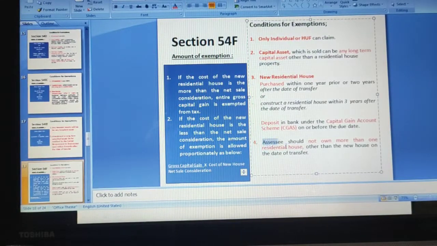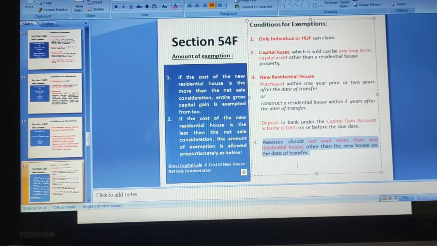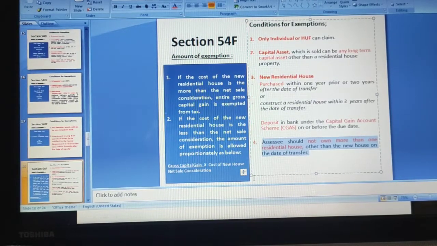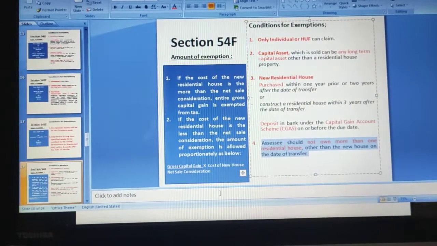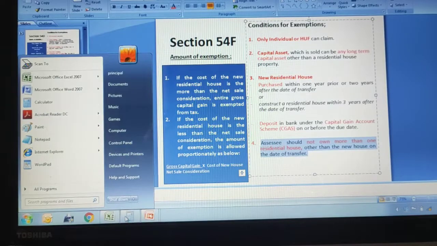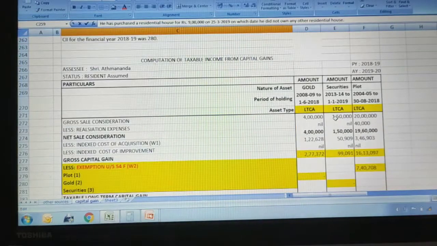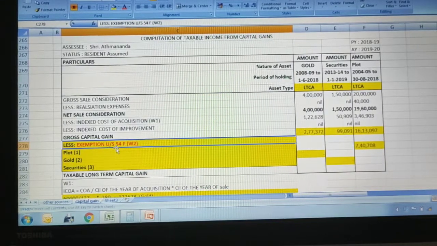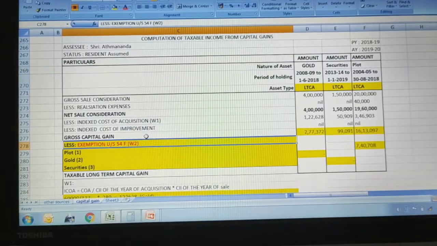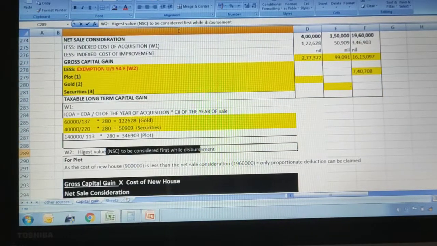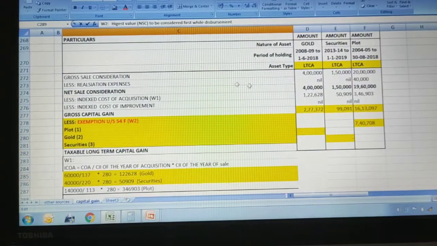Fourth condition says that the assessee should not own more than one residential house other than the new house on the date of transfer. It is clearly mentioned in the question. Now the problem here is we have three different assets, right? So which one to compare first? We can declare that 54F can be applied here. So which asset should we apply it to? The one whose net sale consideration is highest. So that we will consider first.